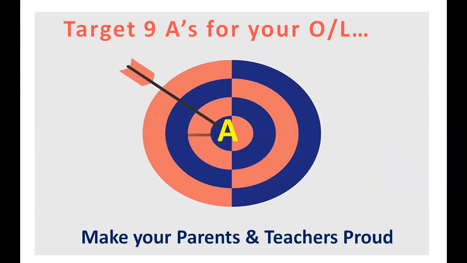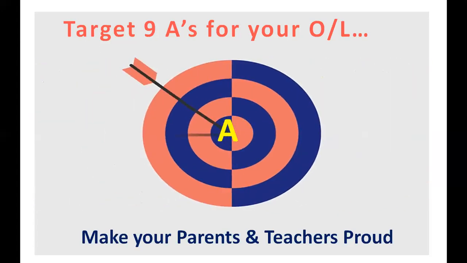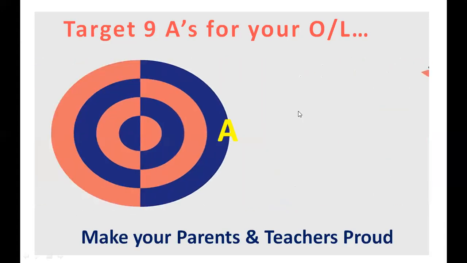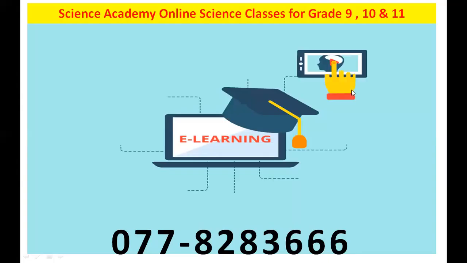And I will be the happiest person if you get an A for science. So the teachers will be more and more happy. So make your teachers and your parents proud by getting the best results for your O level. So keep this as your target. You don't have any other things, no? No need to earn, no need to do any other things. Target your O level and do well.